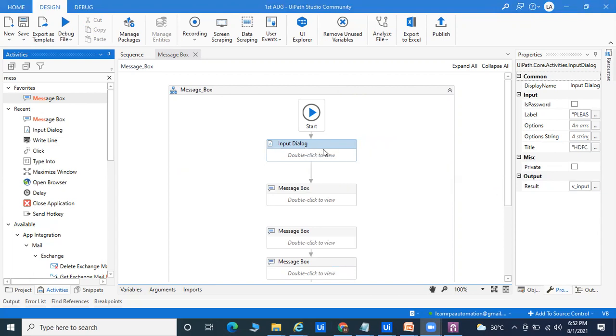Okay, so the input dialog box is especially for taking data from the user. Suppose you are working in a call center, and there you are taking some data that you are going to pass into an Excel sheet, or into any website. One by one you can get multiple data, and any data you can pass at runtime. So that's why here I'm taking this input data from any user.